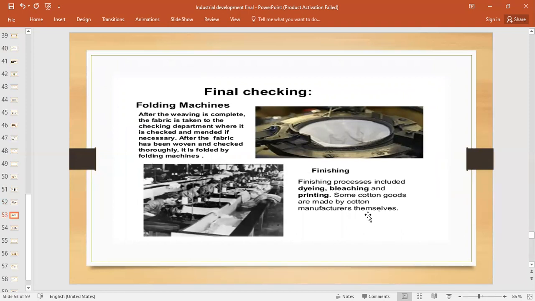Then folding is done. After that, dyeing, bleaching, and printing, whatever prints we need, get done. If you have noticed next to your school, there's a cotton textile industry. You must have observed the long cloths hung on hangers with different colors. That is the last step in the manufacturing of cotton textile products, where different prints and different colors are dyed.